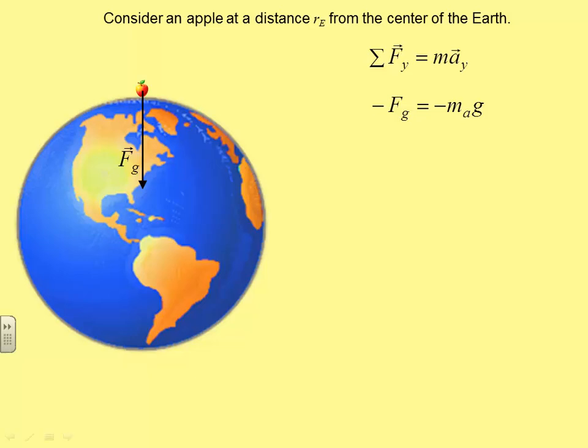However, now we also know that there's another way of writing the force of gravity acting between the Earth and the apple. And that is the gravitational constant times the product of the mass of the Earth and the mass of the apple, separated by their separation squared. And if this apple is essentially at the surface, the separation from the center of the Earth to the center of the apple is essentially the radius of the Earth. Now notice here, the negatives cancel. The mass of the apple cancels.